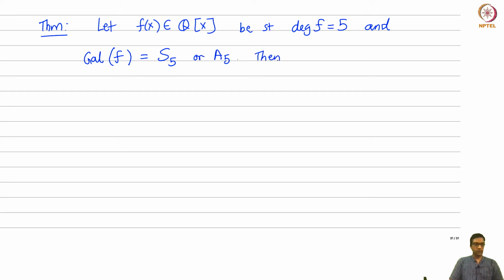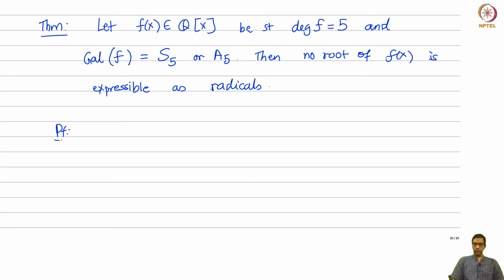Then no root of f(x) is expressible in terms of radicals. Okay, proof. So suppose I have a root, let alpha in C be a root of f such that alpha is expressible in terms of radicals.